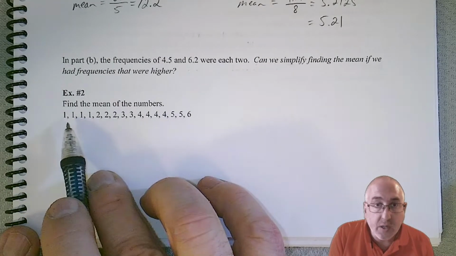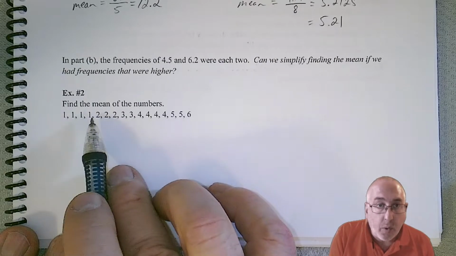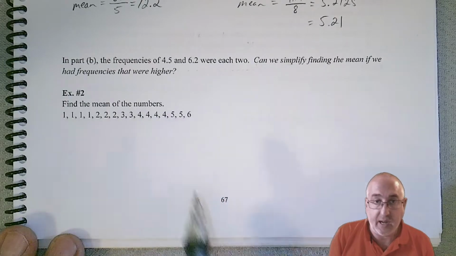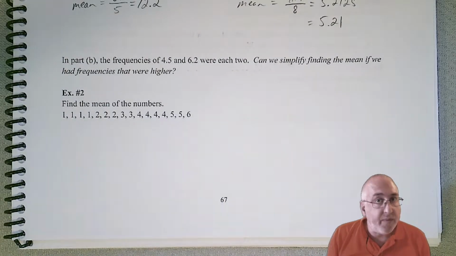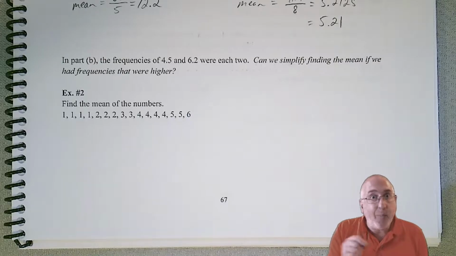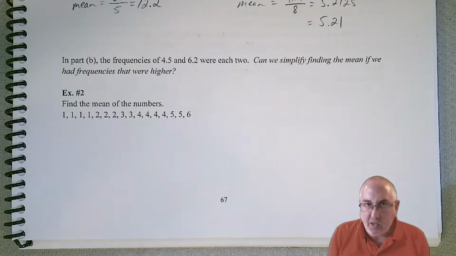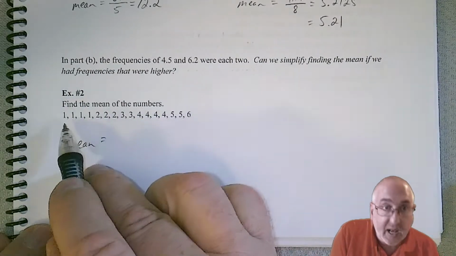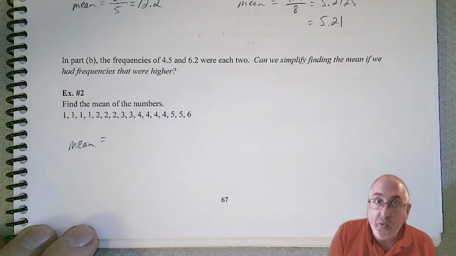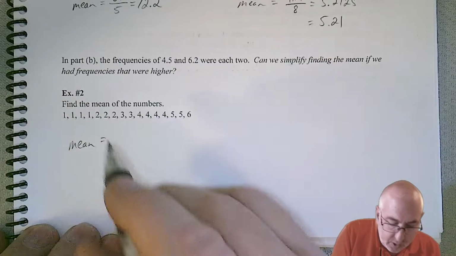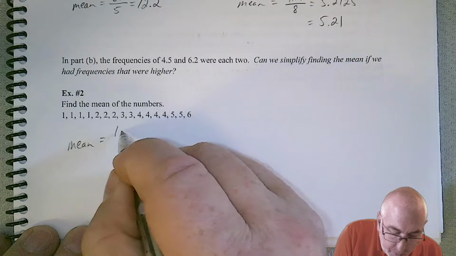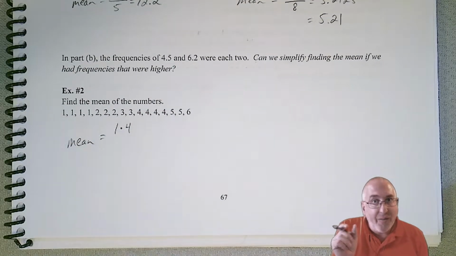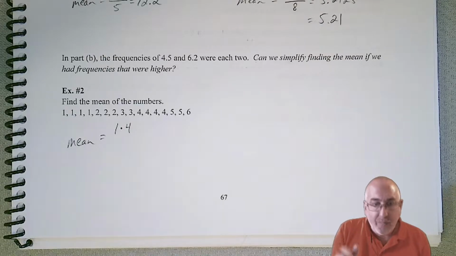So you can see we have a nice sorted list of data. We got 4 1s here, we got some 2s, we got some 3s and 4s and 5s and 6. So how can we find the mean a little differently than adding them one at a time in our calculator? Nobody wants to do that. So here's the trick. Instead of adding them one at a time, let's multiply by how many there are. So we have the number 1, but we have 4 of those. So with one operation, we can take care of all the 1s.